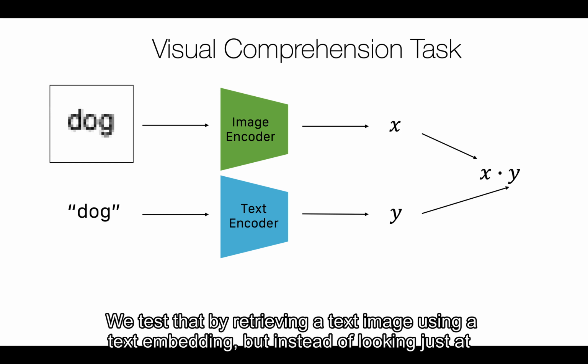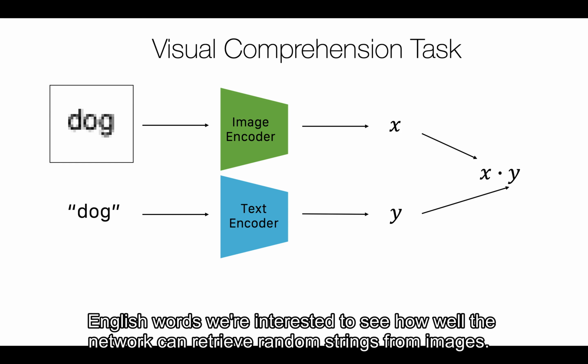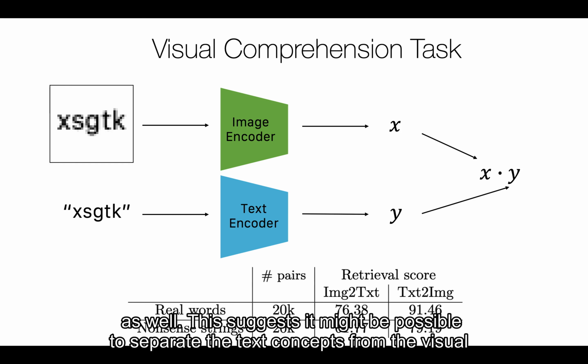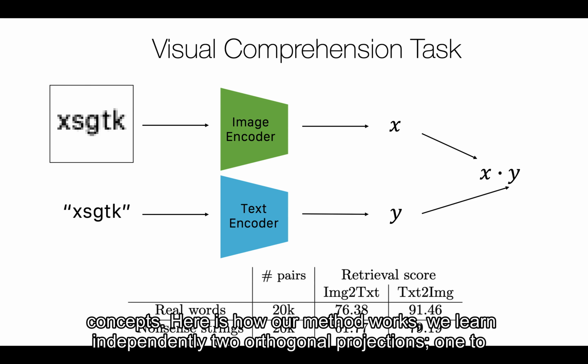We test that by retrieving a text image using a text embedding. But instead of looking just at English words, we're interested to see how well the network can retrieve random strings from images. While the network can read English words very well, it can read random nonsense strings almost as well. This suggests it might be possible to separate the text concepts from the visual concepts. Here's how our method works.